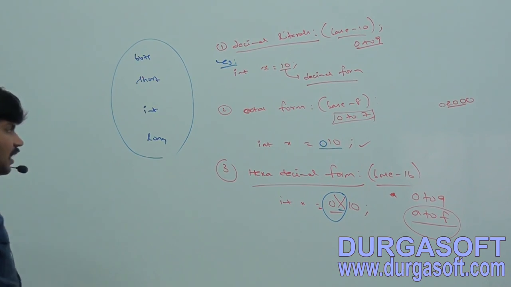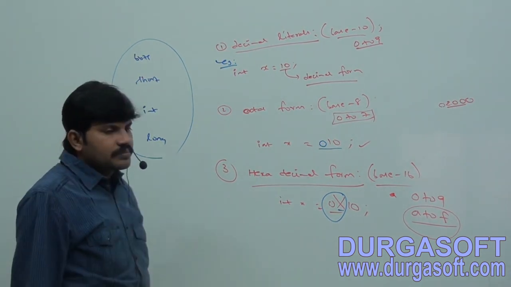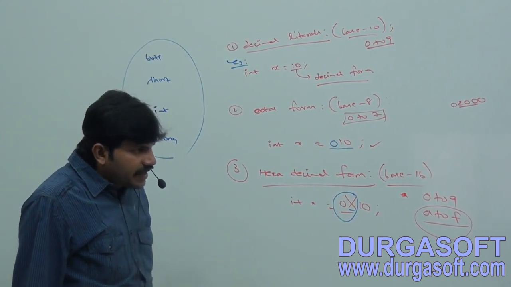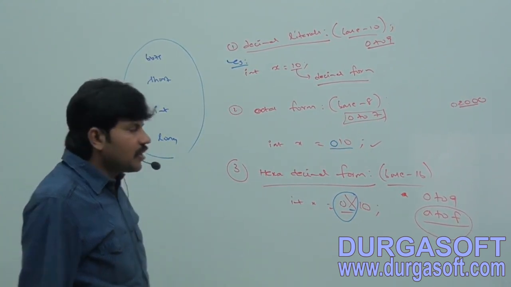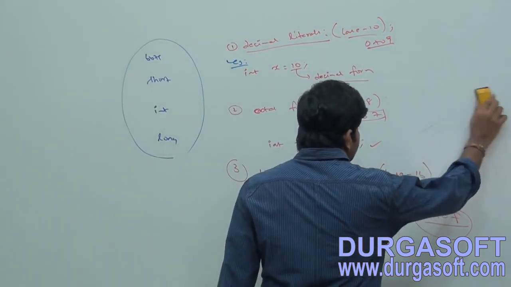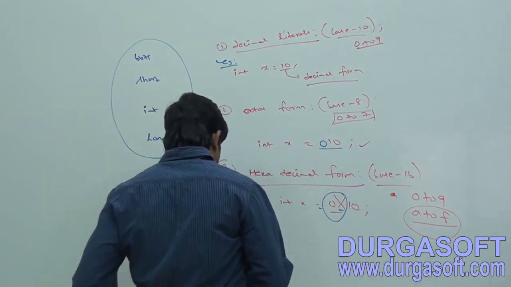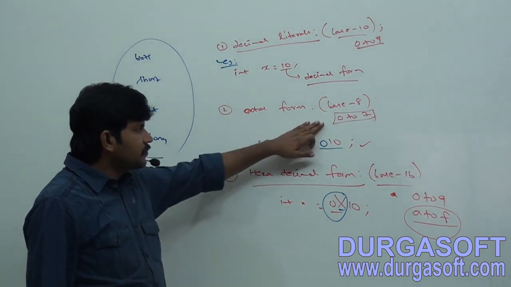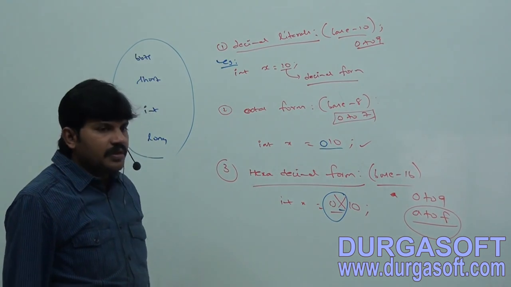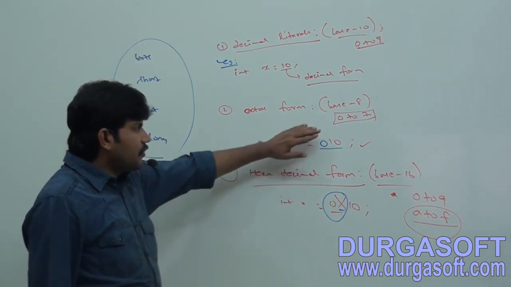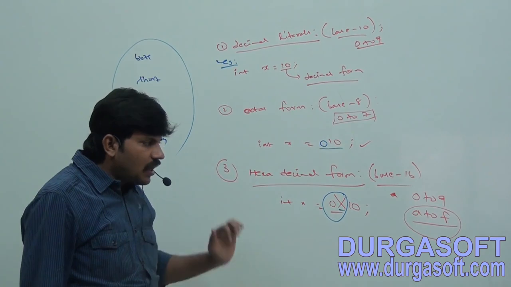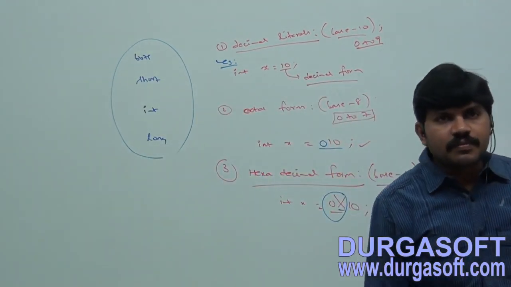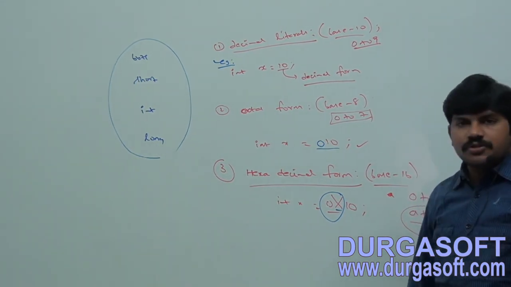Second one, octal form, within brackets base 8. Octal form, base 8. Allowed digits are 0 to 7.